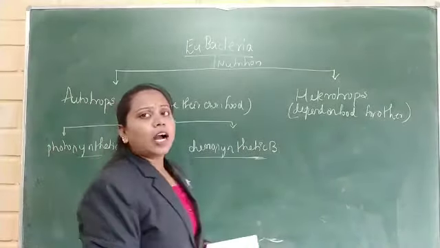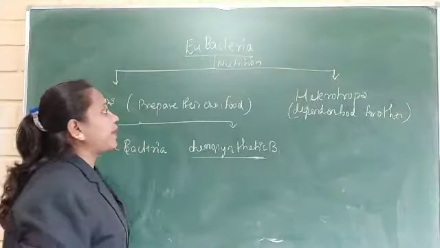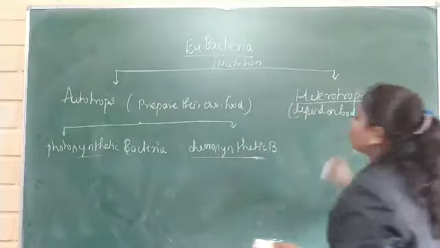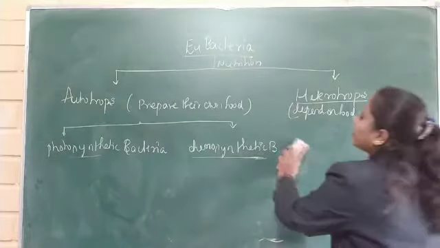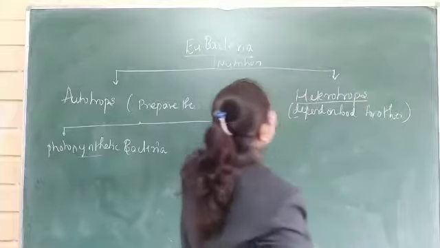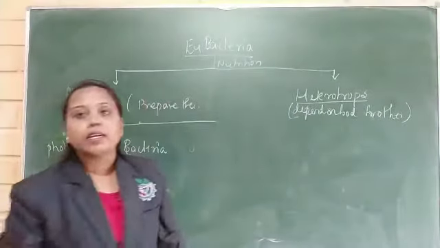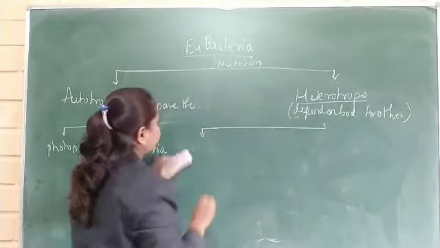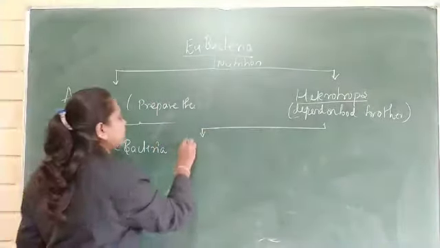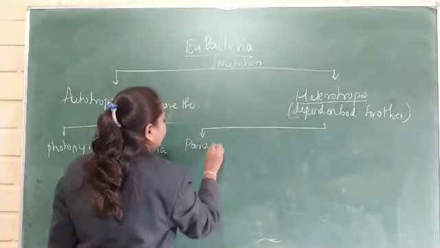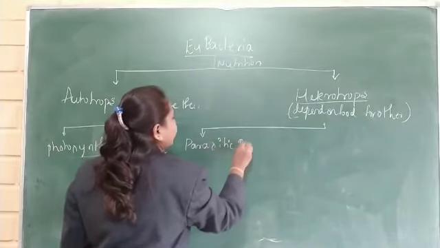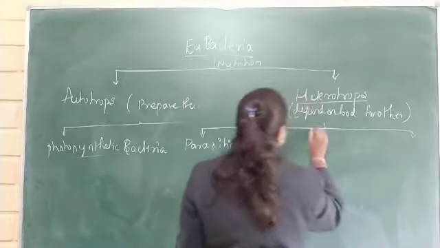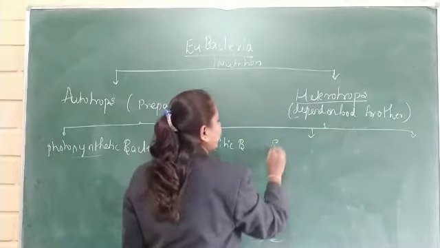After the classification of autotrophic bacteria, the next is the classification of heterotrophic bacteria based on nutrition. There are three types of heterotrophic nutrition. One is parasitic bacteria, and the next one is symbiotic bacteria.